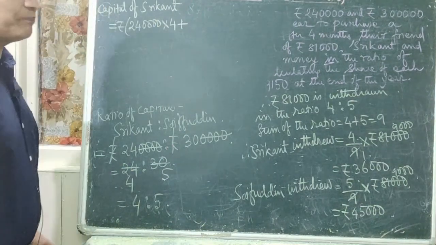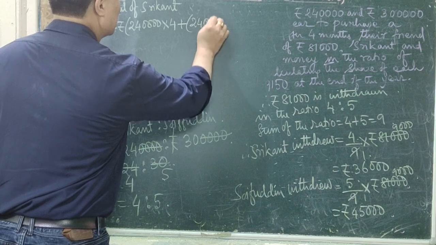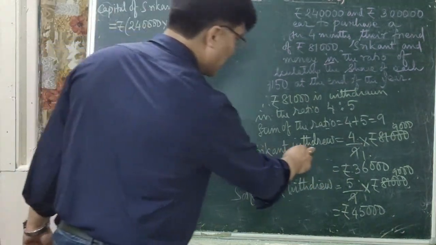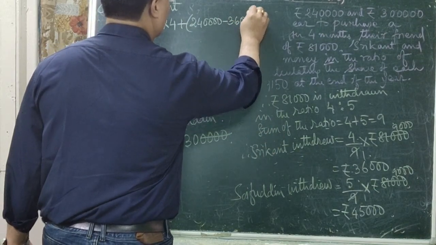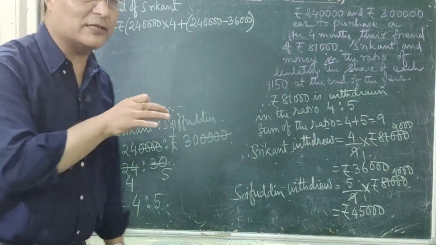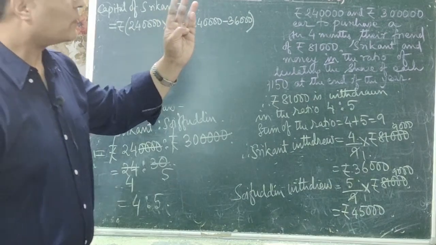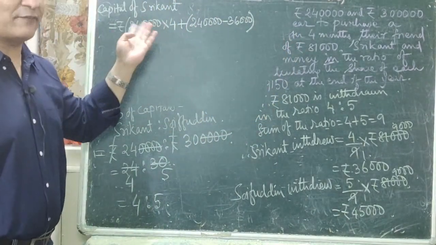Plus, okay. Now Srikanth has withdrawn rupees 36,000, so 2,40,000 minus how much? Srikanth has withdrawn rupees 36,000. You have to find out the remainder, and that remainder is kept fixed for how many months? After 4 months means January, February, March, April. This 2,40,000 is kept fixed.